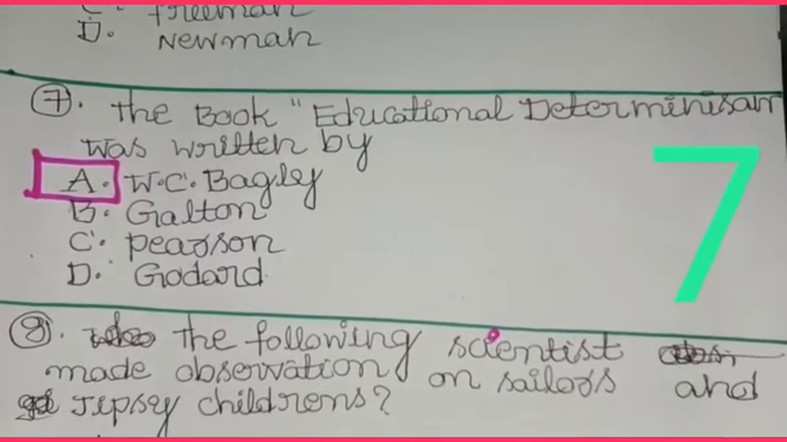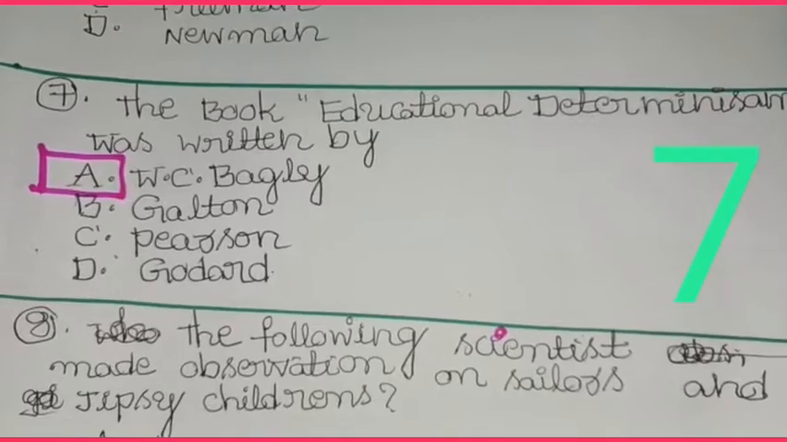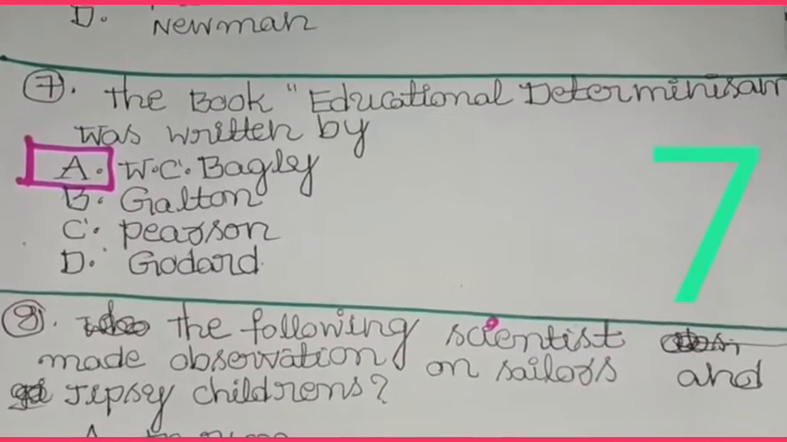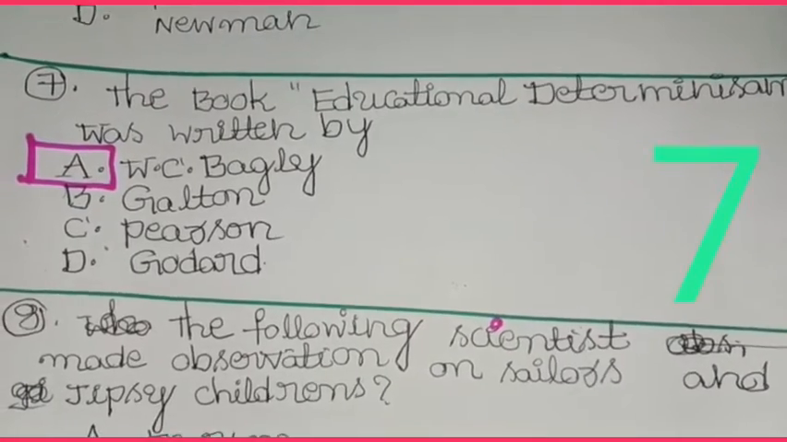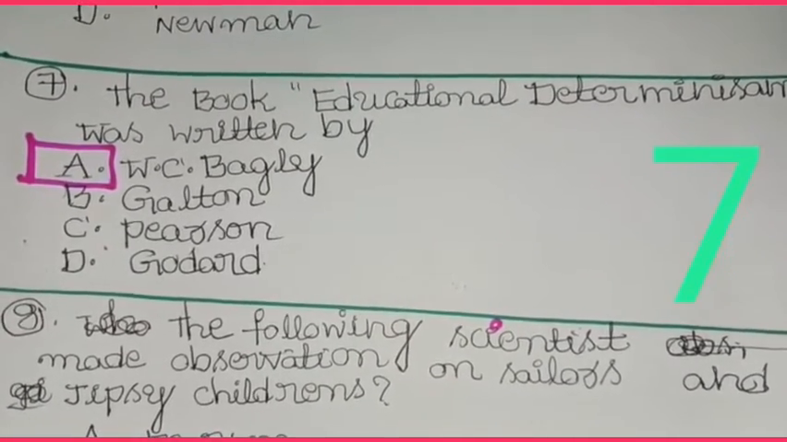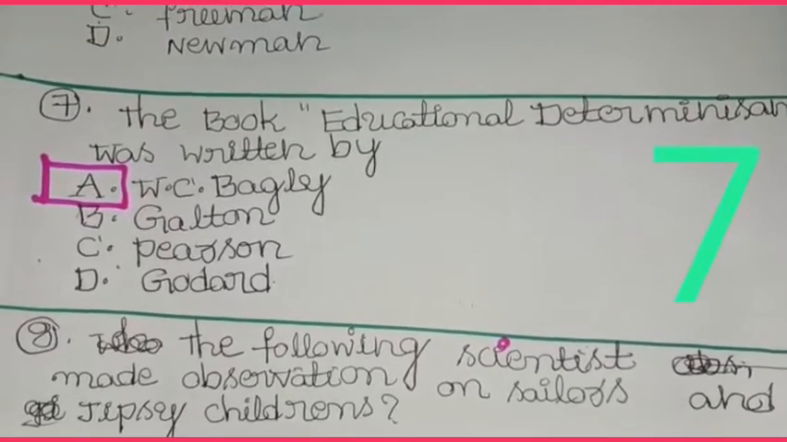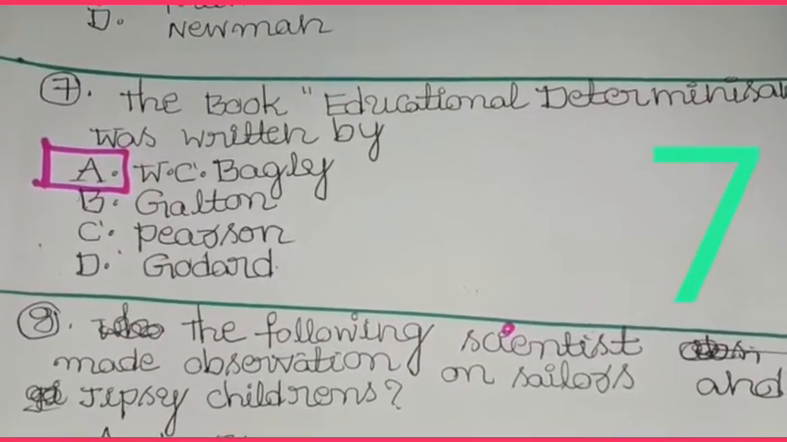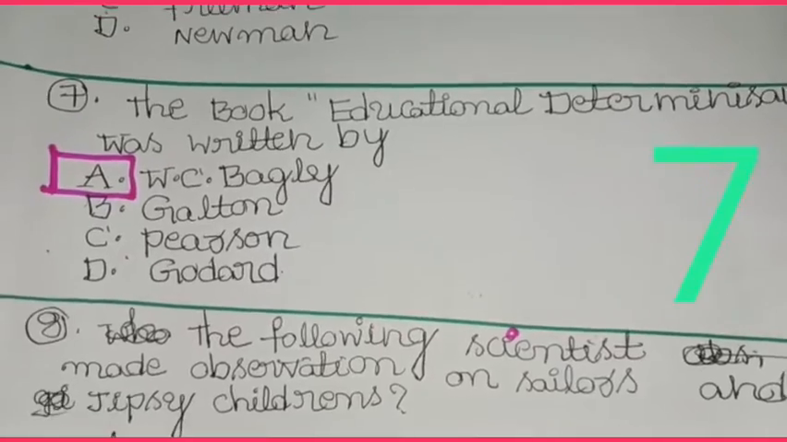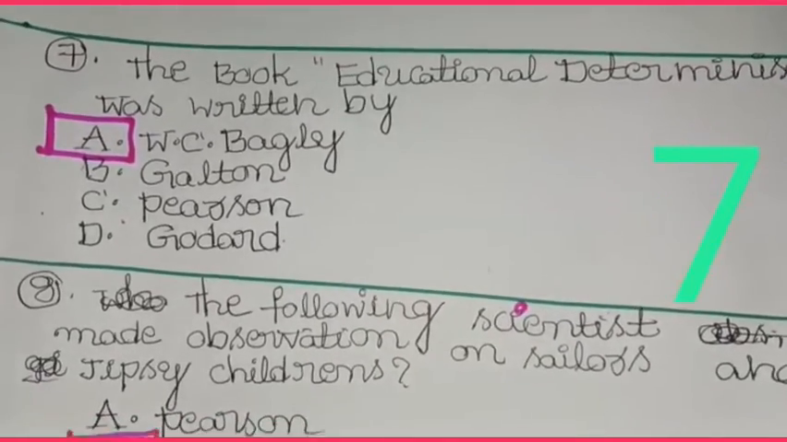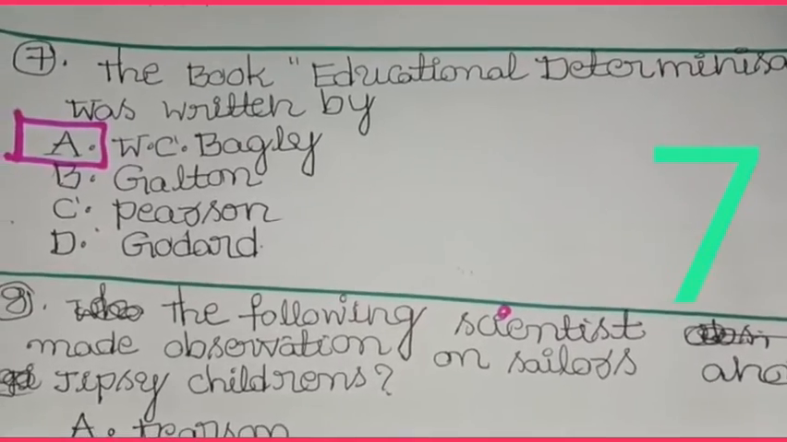Number 7. The book Educational Determinism was written by A. W.C. Bagley, B. Galton, C. Pearson, D. Goddard. So the answer is W.C. Bagley. Educational Determinism was written by W.C. Bagley.